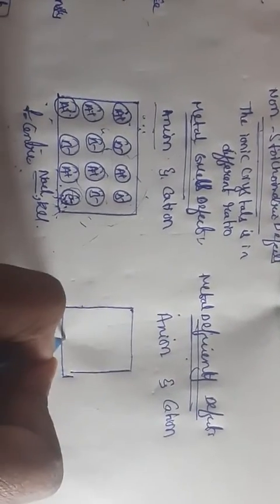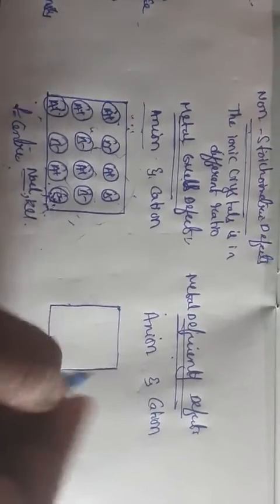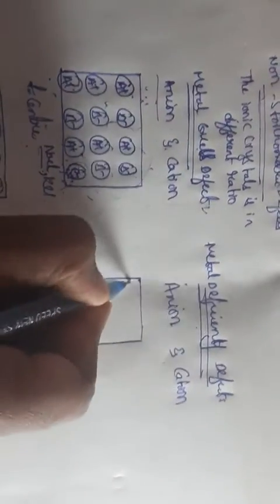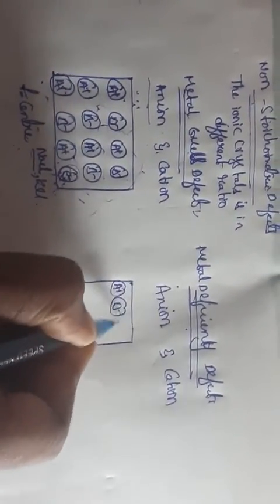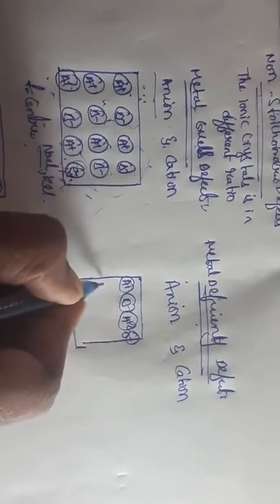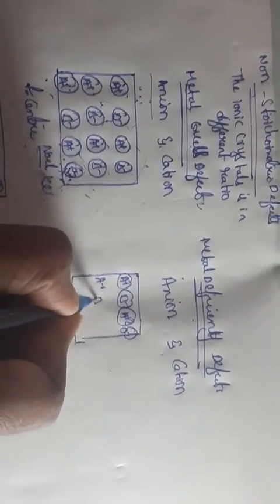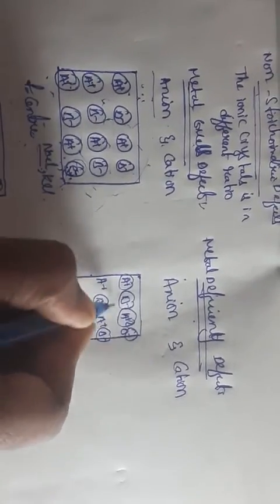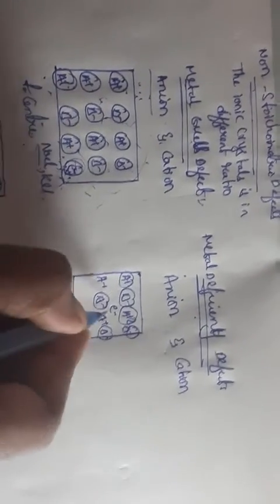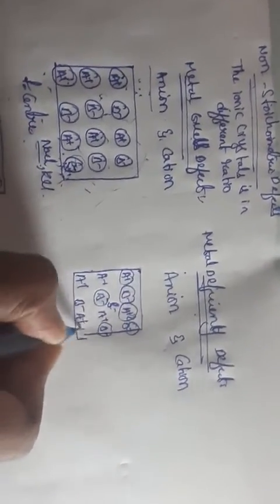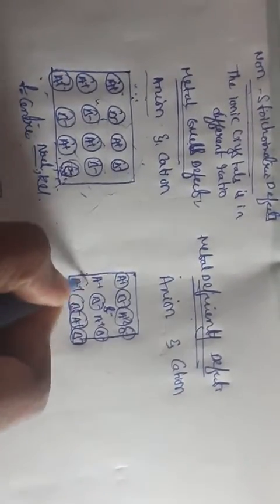So generally here we will be speaking about oxidation states. When I take examples A plus B minus, A plus 2 B minus, A plus B minus. Here the electron is occupying. See here, anion deficiency defect.